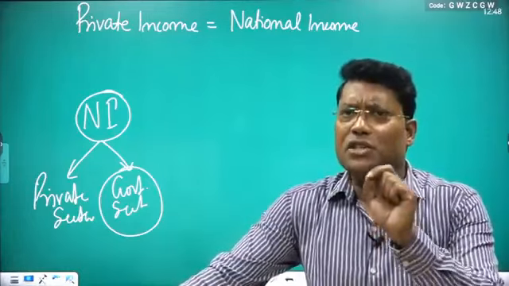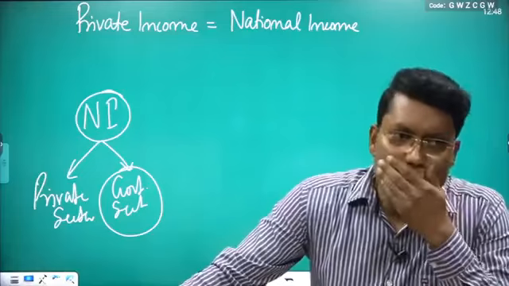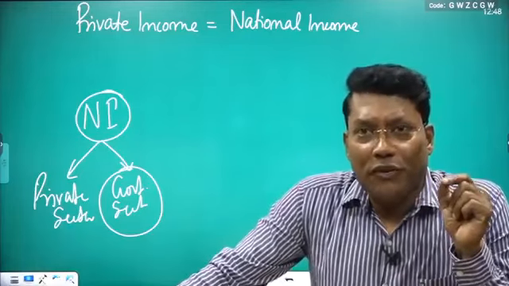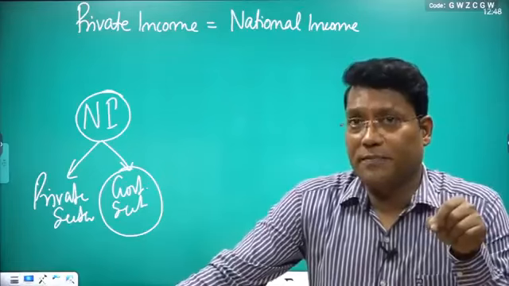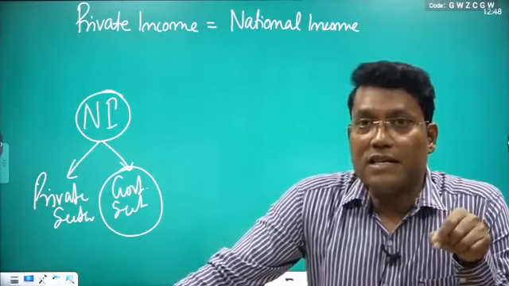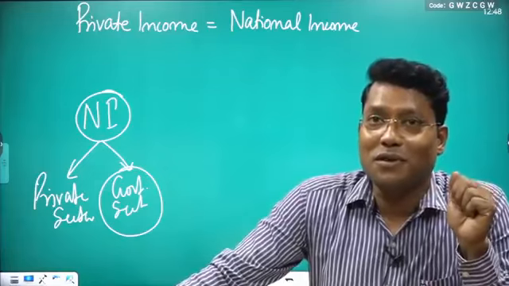There is a little bit of change in the concept of private income. Till now, we have discussed that income means what you earned. And the earning sense will only come if a two-way transaction is going on.